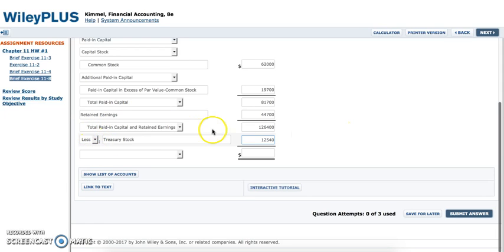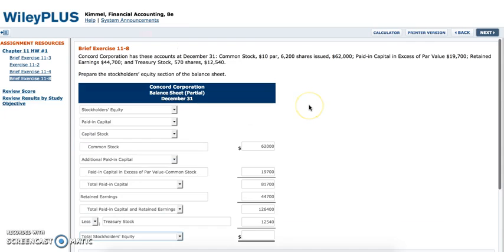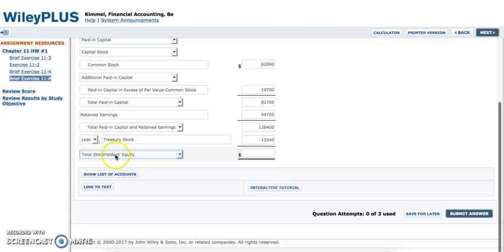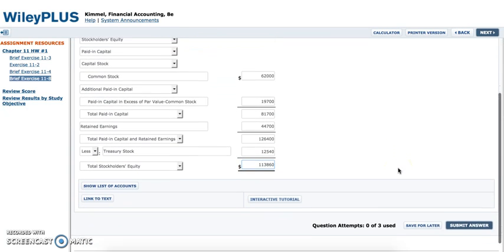Now, since this is a less, you obviously grab the total and you subtract the treasury stock from that. So you list that as total stockholders' equity. Once again, because we are preparing the stockholders' equity section of the balance sheet. So that'd be the total stockholders' equity. So you subtract 126,400 minus the 12,540, and you get $113,860.